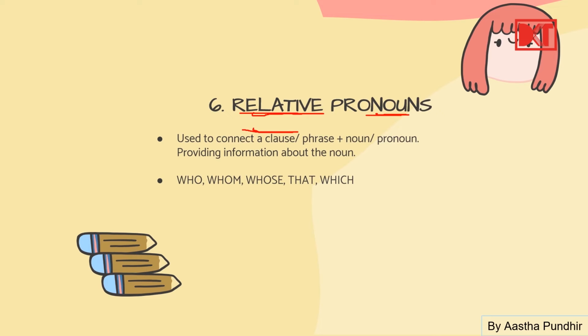We have examples of relative pronouns like who, whom, whose, that, which. Alright, these are the examples of relative pronouns. They're used to connect a clause or phrase with a noun or a pronoun, and they provide information about the noun. Let's see how they do that.